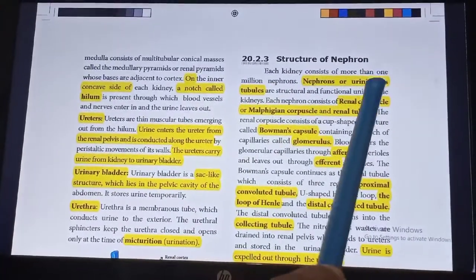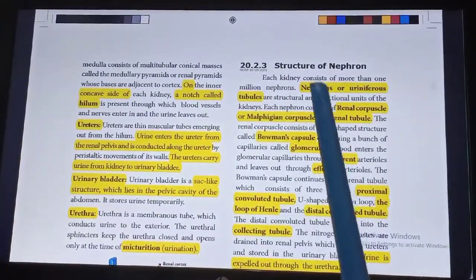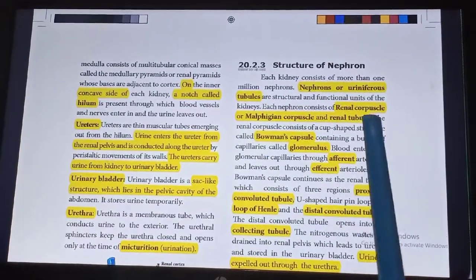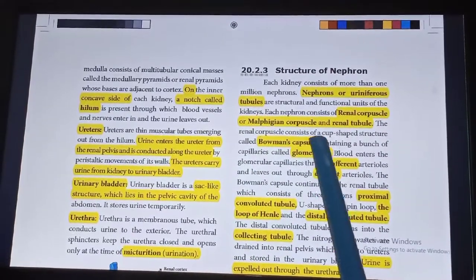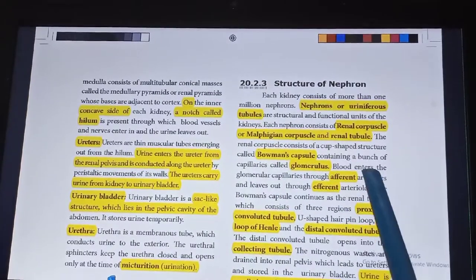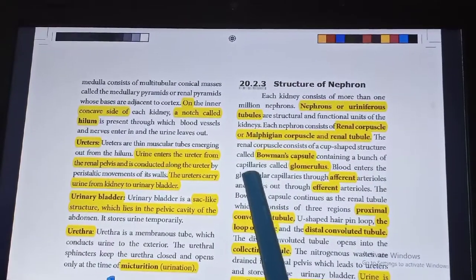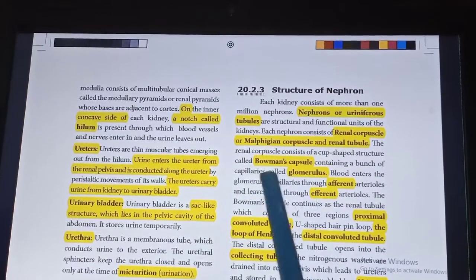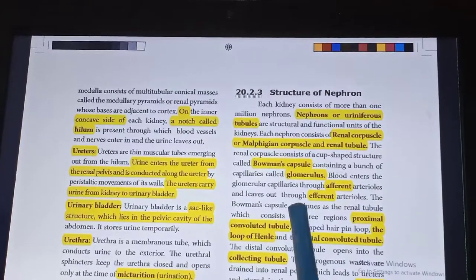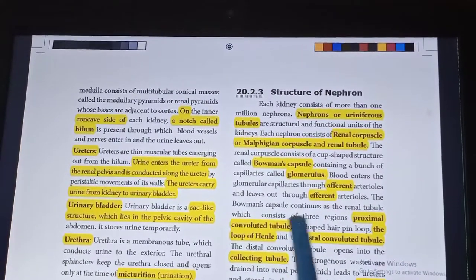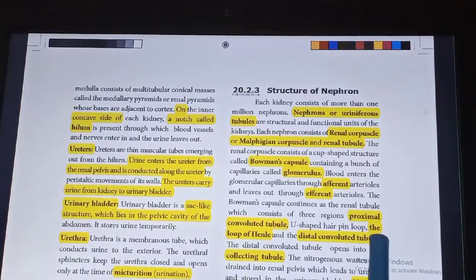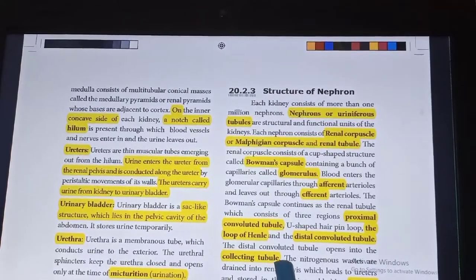Each kidney consists of millions of nephrons. Nephrons, otherwise called uriniferous tubules, are the structural and functional unit of the kidney. Each nephron consists of the renal corpuscle or Malpighian corpuscle and renal tubules. It consists of the Bowman's capsule and glomerulus. The blood vessels entering and leaving the glomerulus are the afferent and efferent arterioles, then the proximal convoluted tubule, the U-shaped hairpin-like loop called the loop of Henle, the distal convoluted tubule, and at last a collecting tubule.